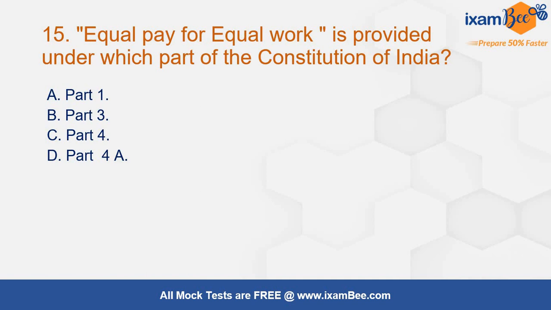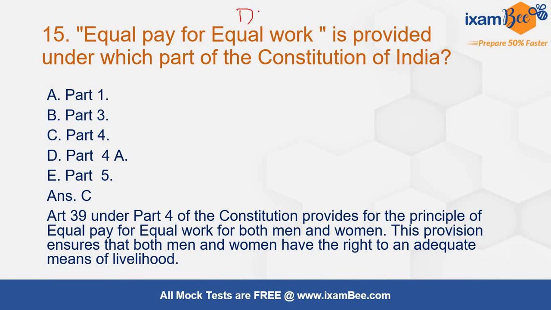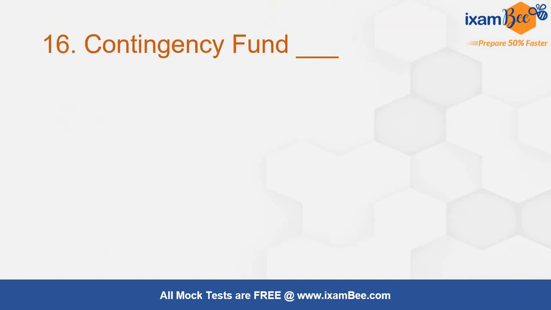Which part of the Constitution is dealing with it? Is it part 3? Is it fundamental right? इसके लिए आपको इन basic parts के numbers पता होने चाहिए. And the answer is of course part 4. Part 4, that is Article 39, which is talking about directive principle of state policy. Equal pay for equal work is dealt with in this particular provision for both men and women.